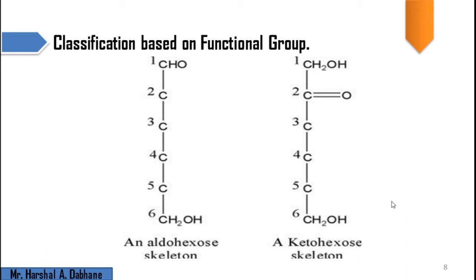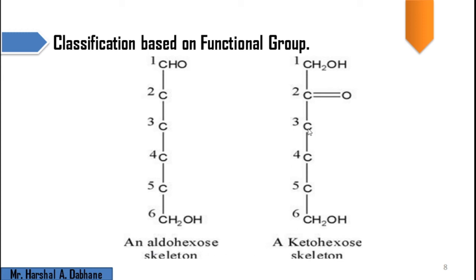Here we see some classification based on the functional group. Here we have two skeletons. This is an aldohexose. Why is it called an aldohexose? Because we have 6 carbon atoms; hexose means 6 carbon atoms. And we have an aldehyde group, so we call it an aldehyde. So this is an aldohexose skeleton.